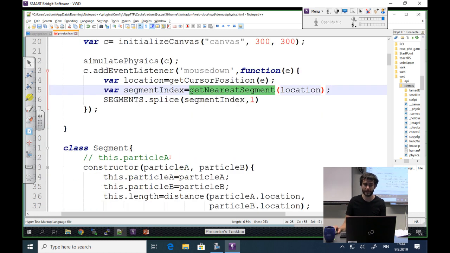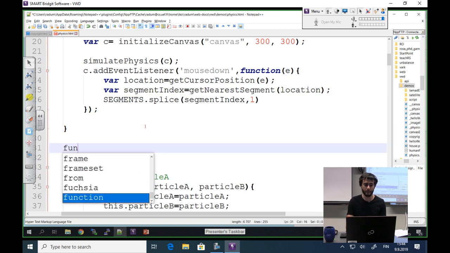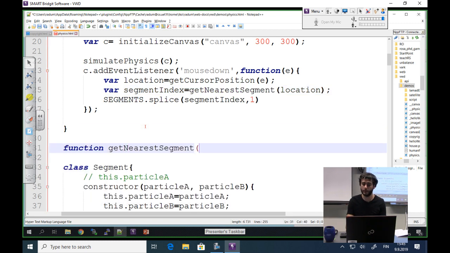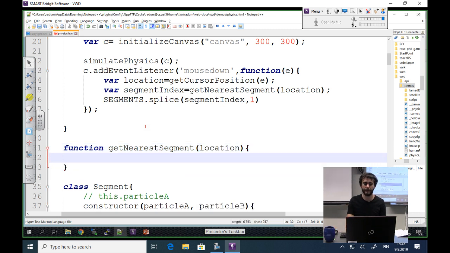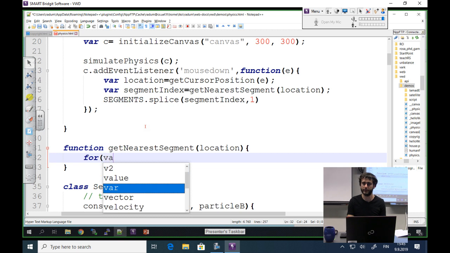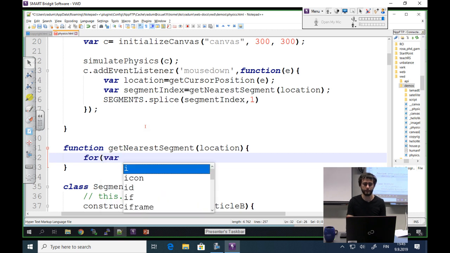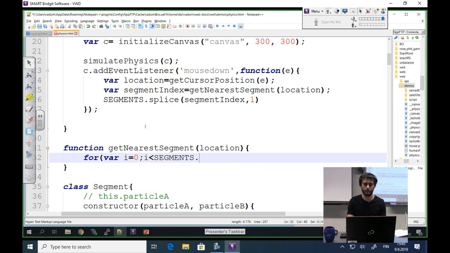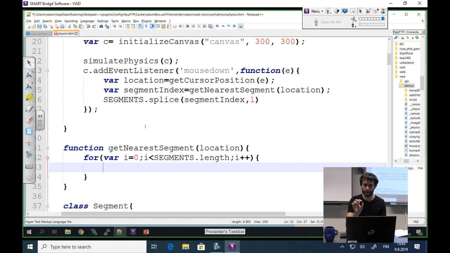I just need now the function for getting the nearest segment, right? And it's quite easy. So function get nearest segment to a location. And what I'm going to do is iterate through all the segments. And first I'm going to calculate their midpoint. I will have to click close to the middle of the segment to remove it.